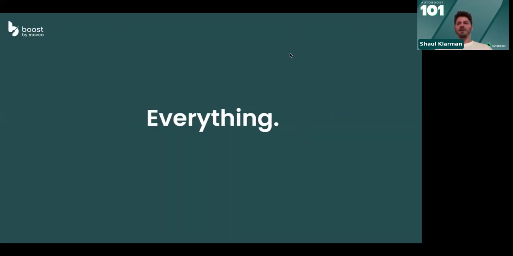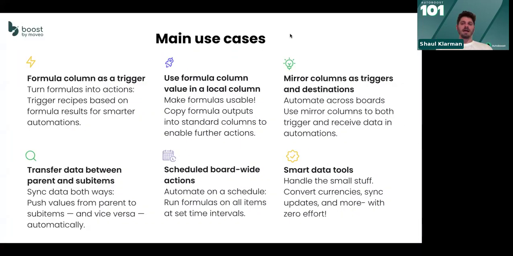This is because when you talk about automation and what you can do with data and items and columns on your board, it's not confined within a use case. It doesn't matter if you do marketing or construction or retail or anything else. You want to be able to do something with your data, something on your board. So it is not really about a use case. It's about the features that we allow.